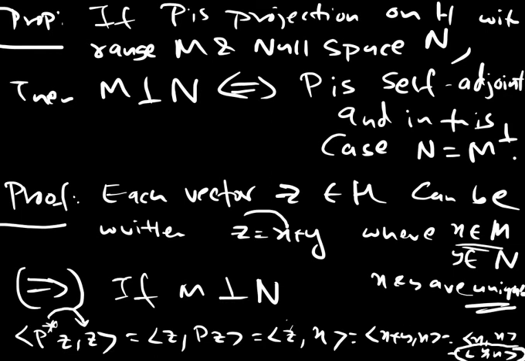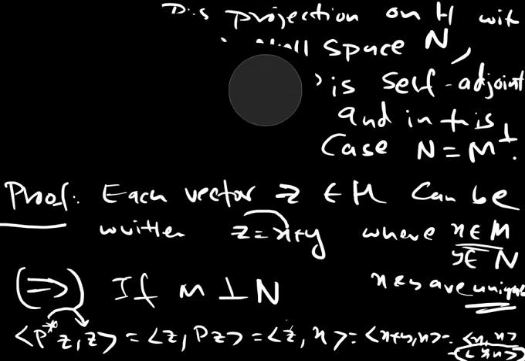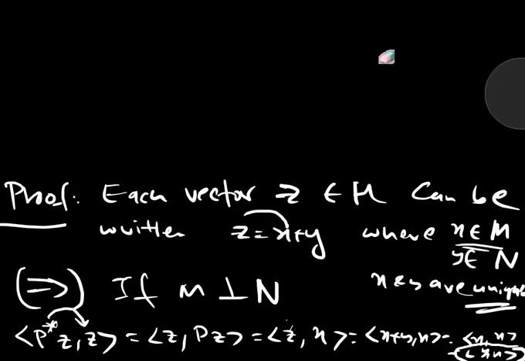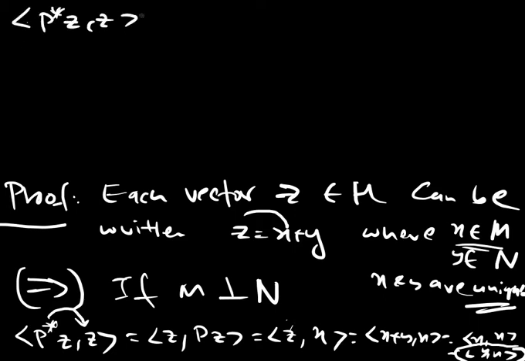So what we have just shown is that the inner product of P star of Z with Z is nothing but the inner product of x with x.